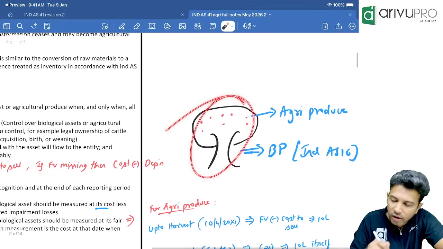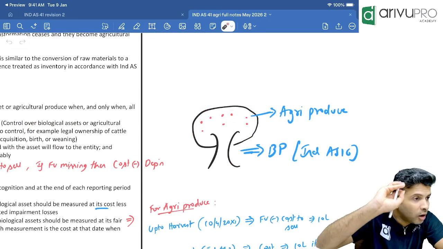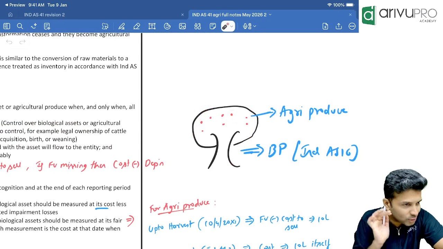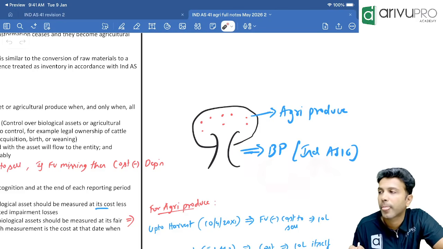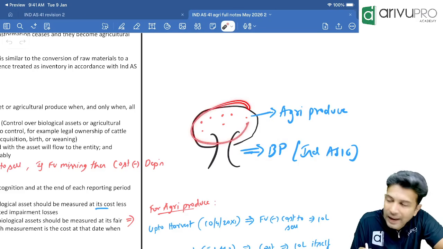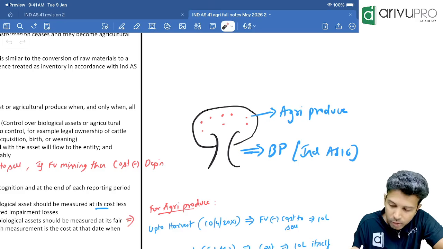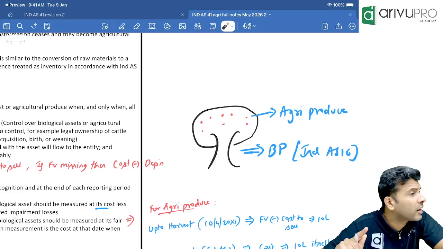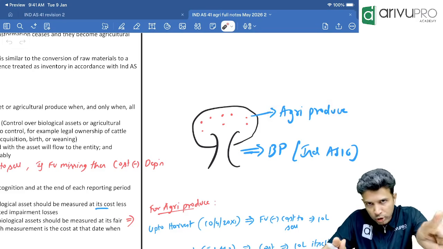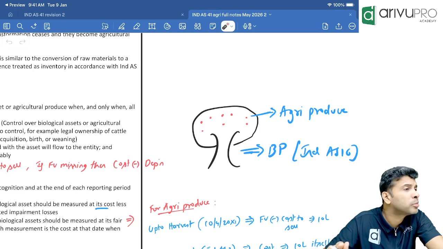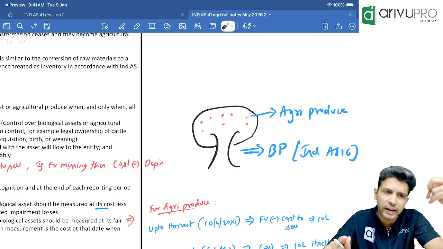Mango tree. Or rather, mangoes. So, this tree is a bearer plant. Bearer plant is counted as per what? Ind AS 16. But mangoes from the mango tree are agricultural produce. Agricultural produce should be measured initially using which standard? Up to the point of harvest, agricultural produce should be valued at Ind AS 41. After harvesting, Ind AS 2.